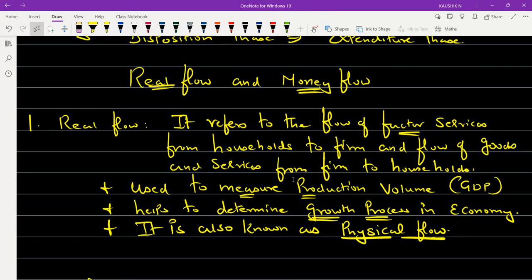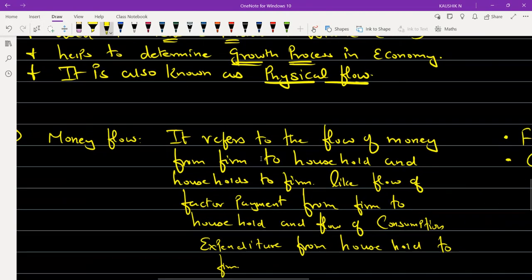It refers to the flow of factor services from household to firm, and the flow of goods and services from firm to household. The purpose of its usage is production, that is to measure the production volume, and it is helpful to determine the growth process in the economy. It is also known as physical flow. Last, we discuss the money flow.